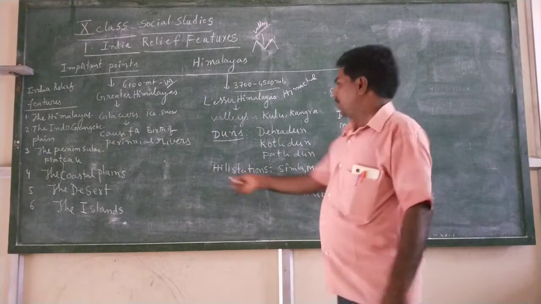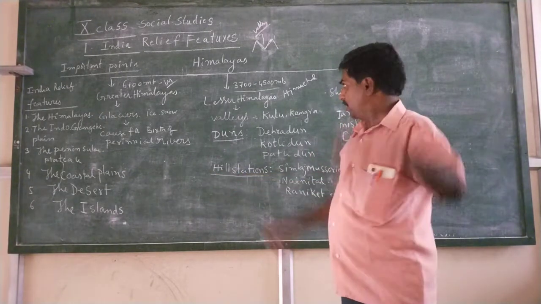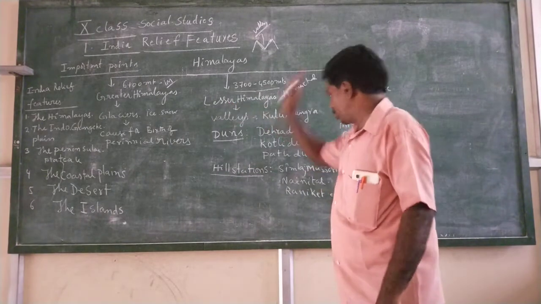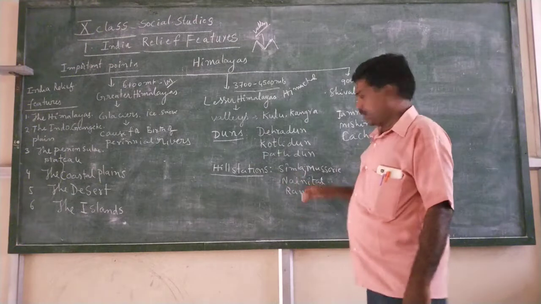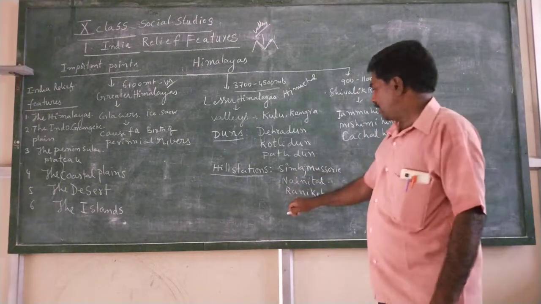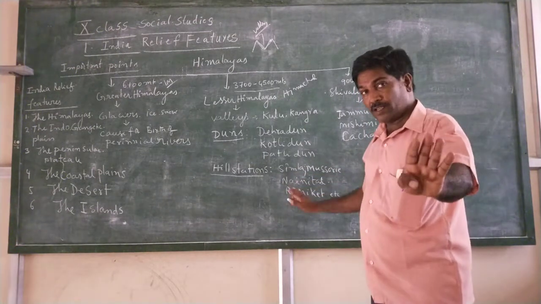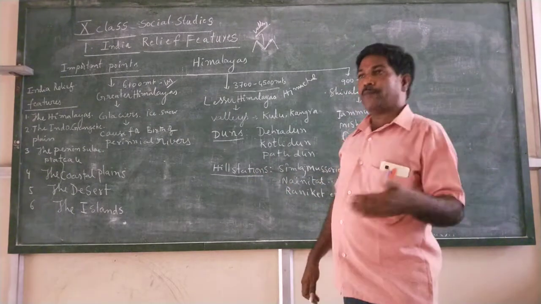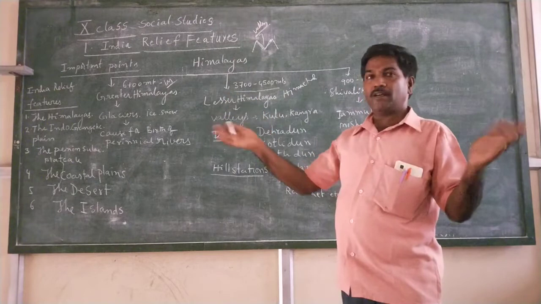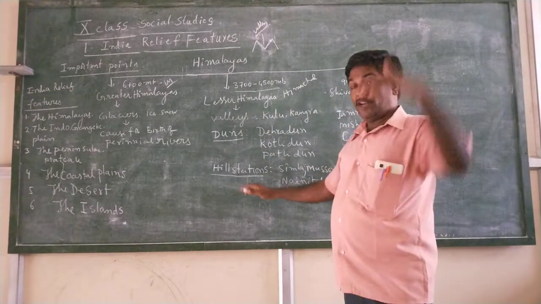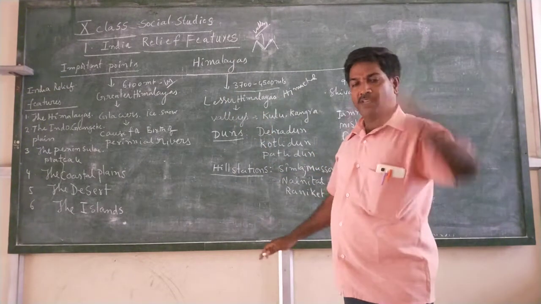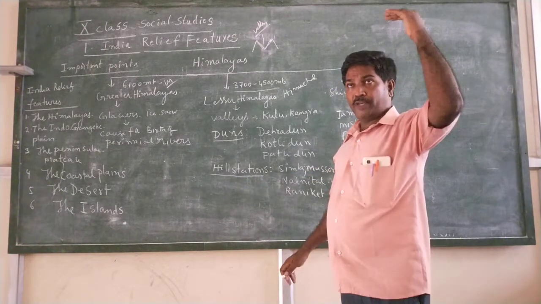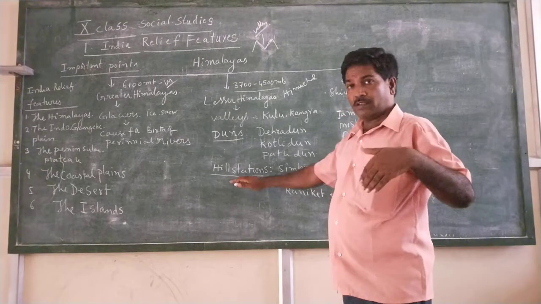And next, famous hill stations are also located here in the Lesser Himalayas. What are the famous hill stations? Number one, Simla. Number two, Mussoorie, Nainital, and Ranikhet. Hill station means that in summer time all areas get heat, but here, because of the elevation from sea level, nearly 900 to 2,300 meters height, it stays cool. So that's why